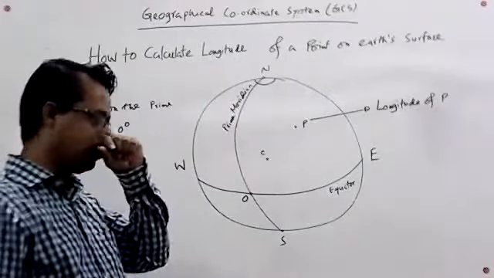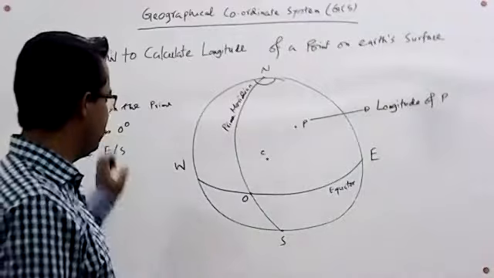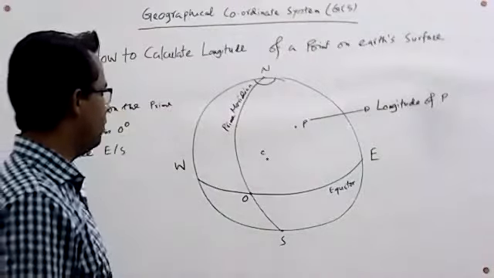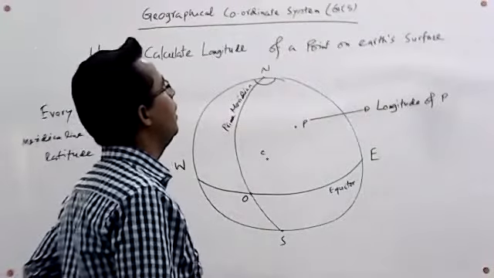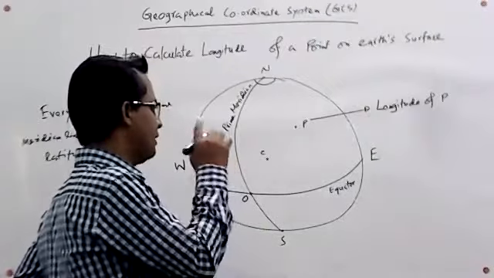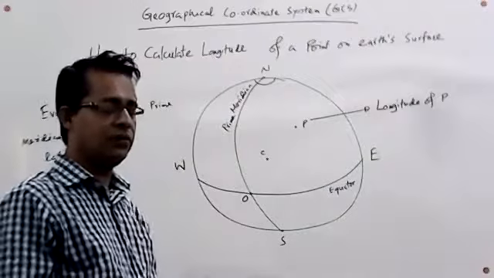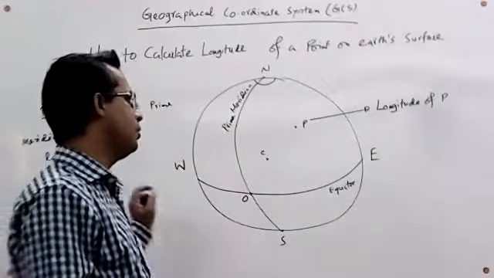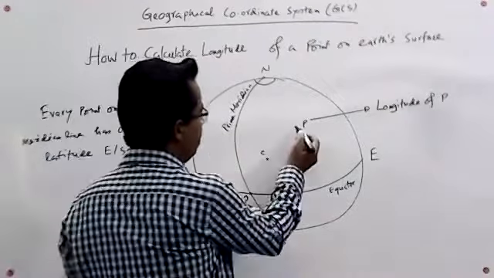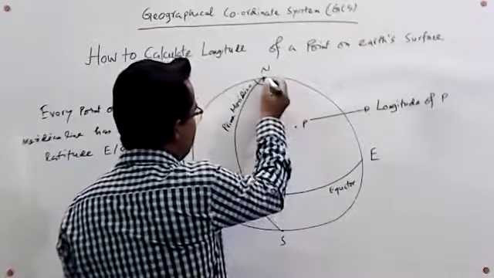What is the longitude of P? Here also, we would like to find out the longitude of a point on Earth's surface. For this, we have to draw a line which passes through the point P from north pole to south pole.